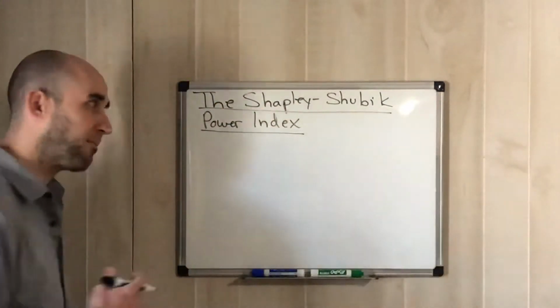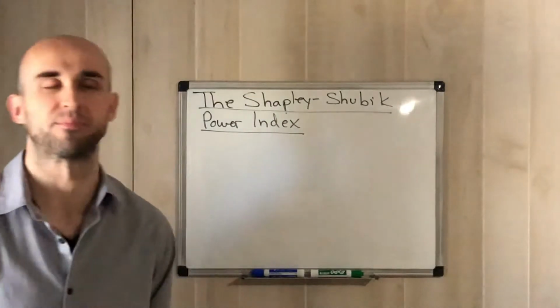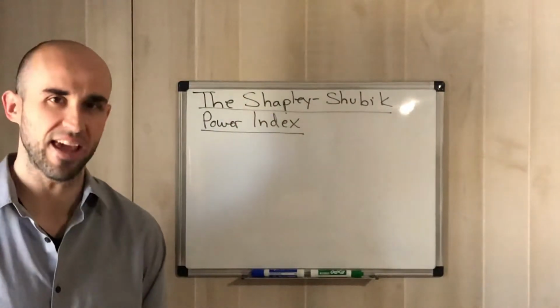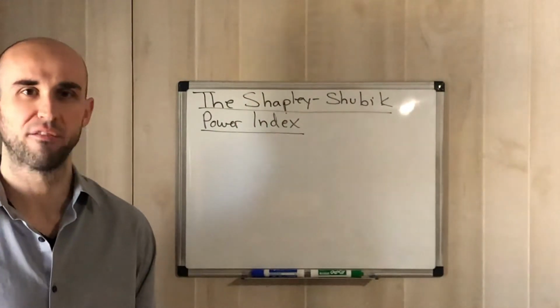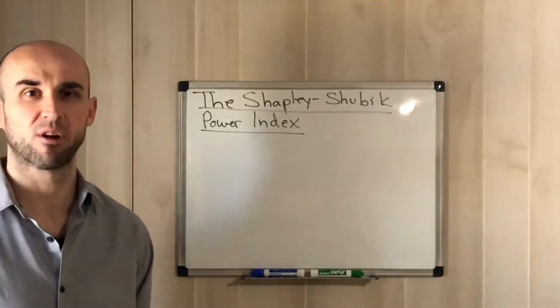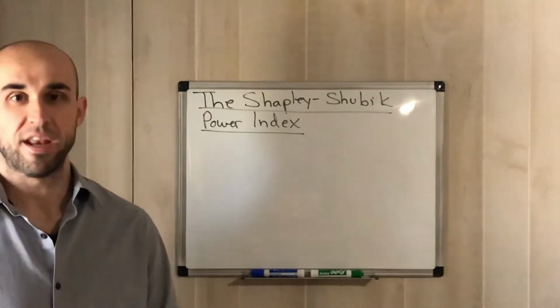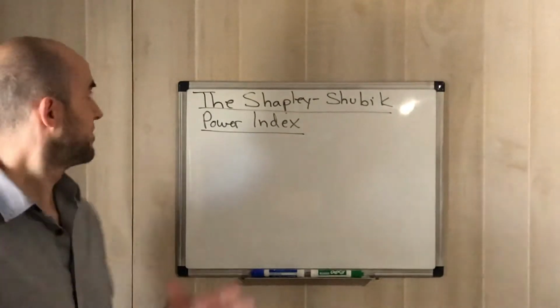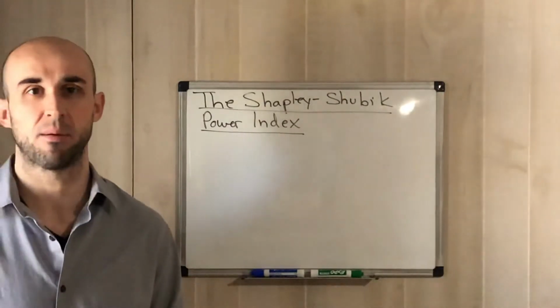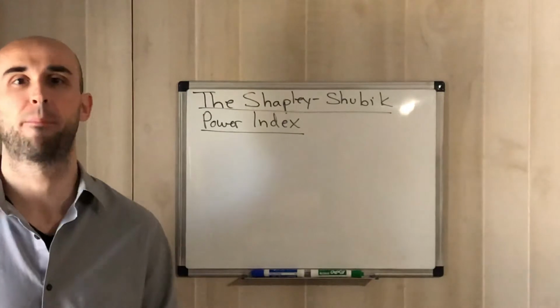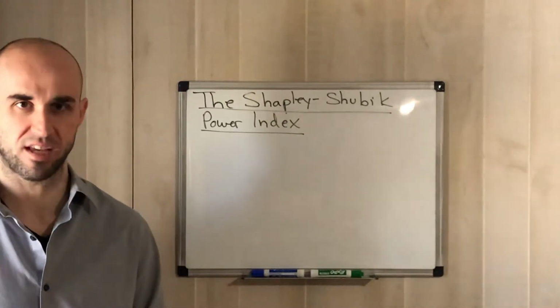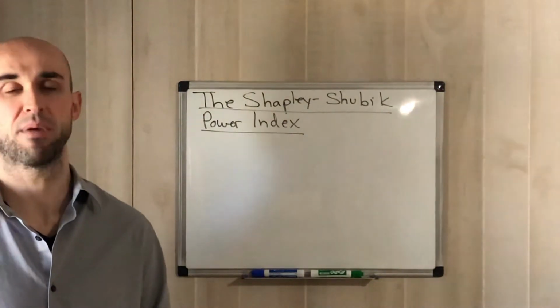And what the Shapley-Shubik Power Index is, it's a way for us to gauge the worth of a player in regards to what they bring to be able to win in a voting system, right? So the Shapley-Shubik Power Index is gonna measure how valuable a pivotal player is for every single sequence, in regards to them being pivotal players.